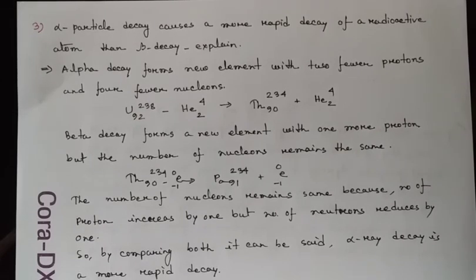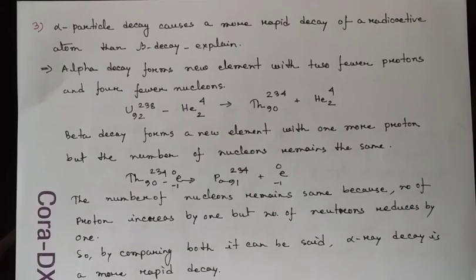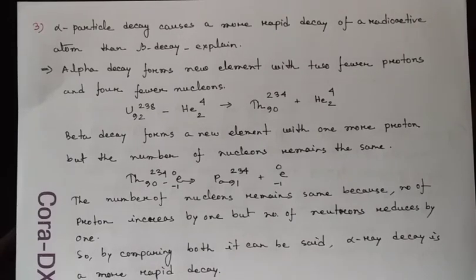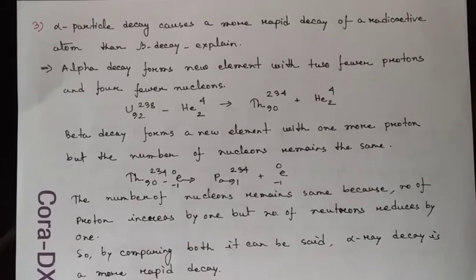Combining both, the number of nucleons remains the same. So according to our example, thorium was the original atom, and by releasing an electron, the new atom is protactinium with increased proton number or atomic number, and the mass number is the same, 234.